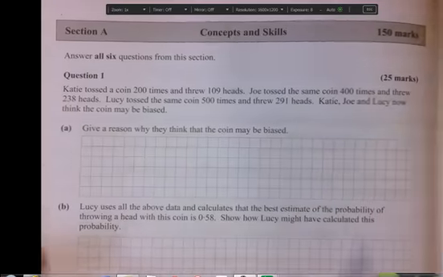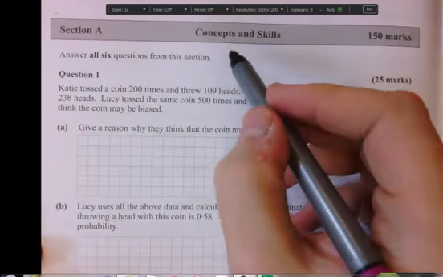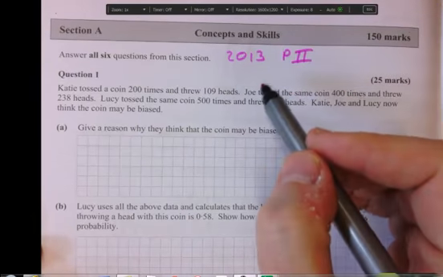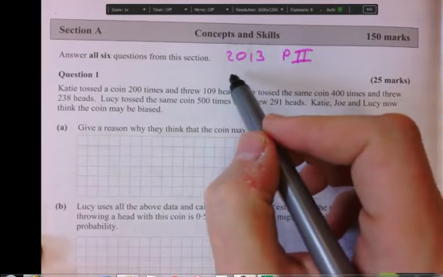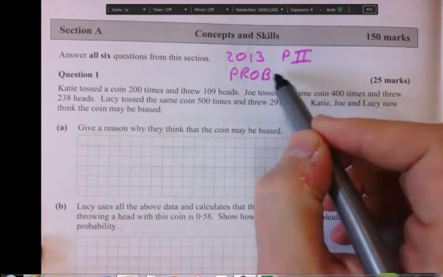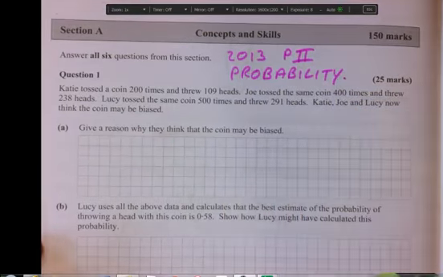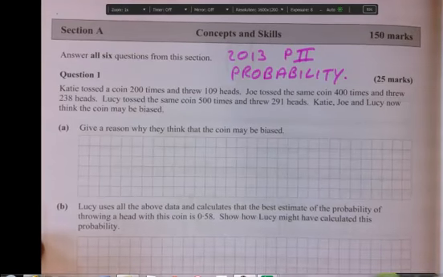Okay, so this is a 2013 paper. It's paper 2, and the topic that we're working on here is probability. So, first question starts off.